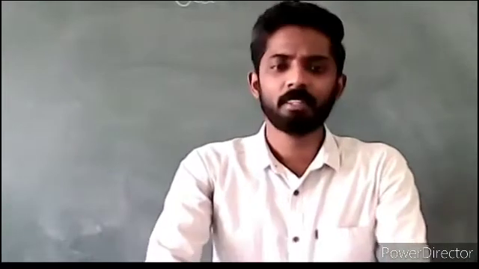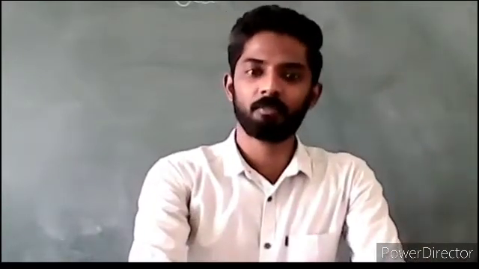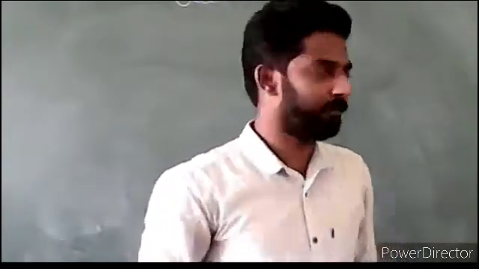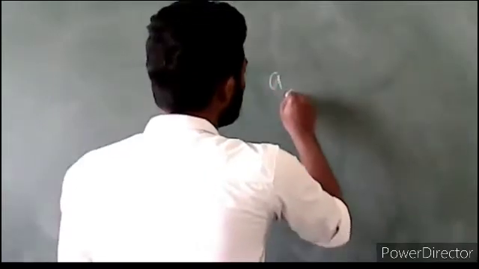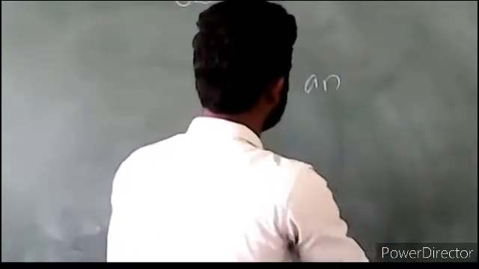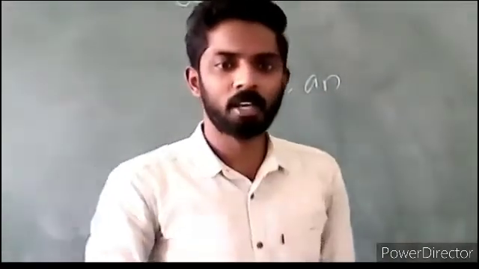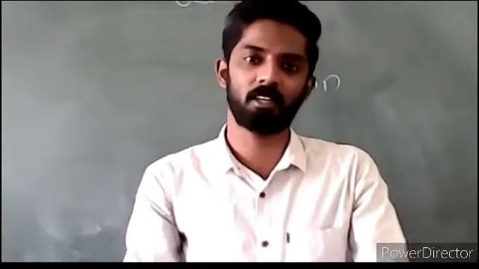So we will speak about definite and indefinite articles in detail. The indefinite article is a or an. You know that a or an is an indefinite article.